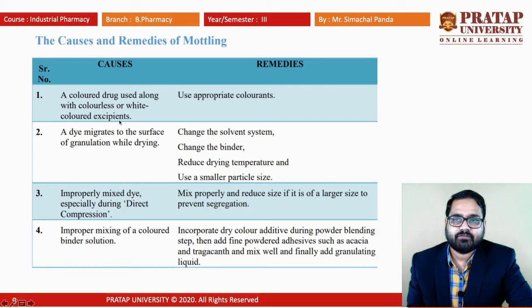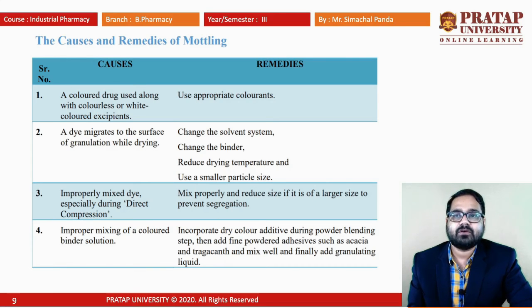Generally we are using different types of colors, and if those are used along with a colorless or different colored ingredient, there is a chance of non-uniform distribution of color. So by using proper, approved colorants, and a higher concentration if you are using it at once, that may overcome that mottling defect.